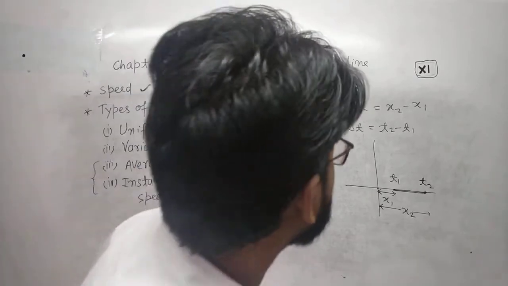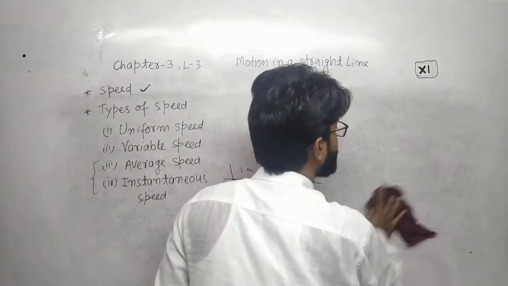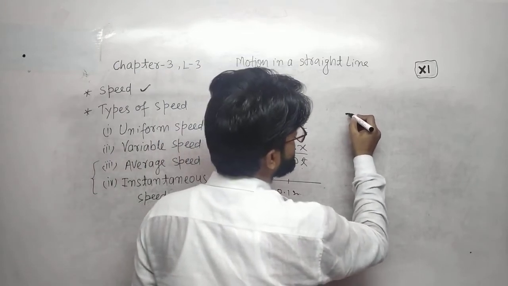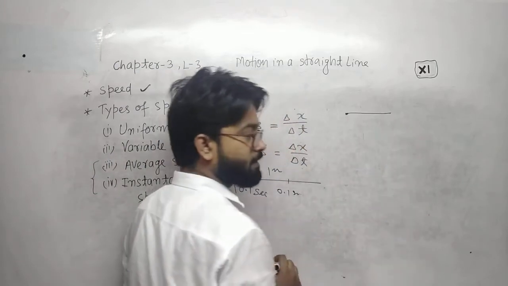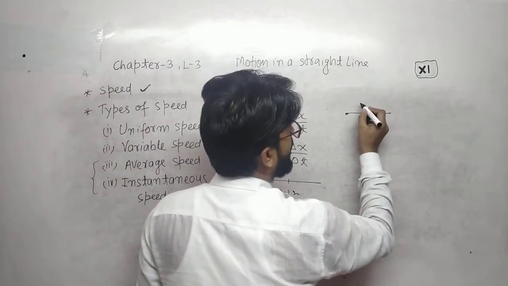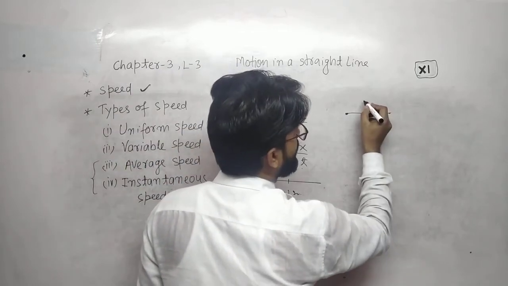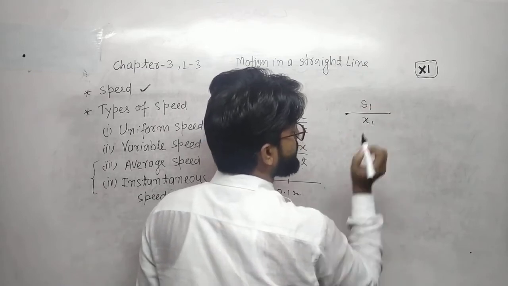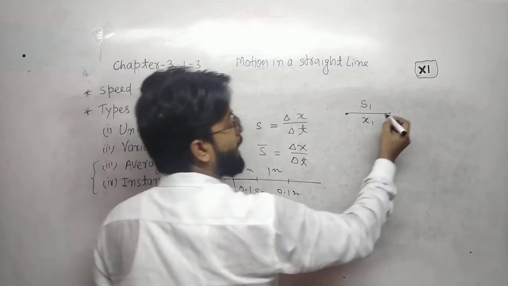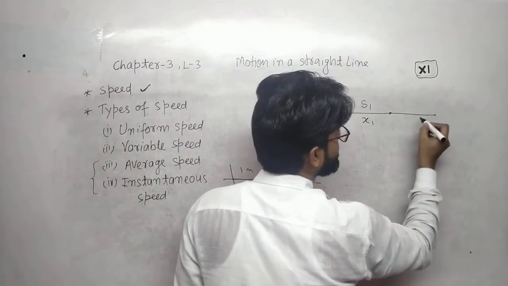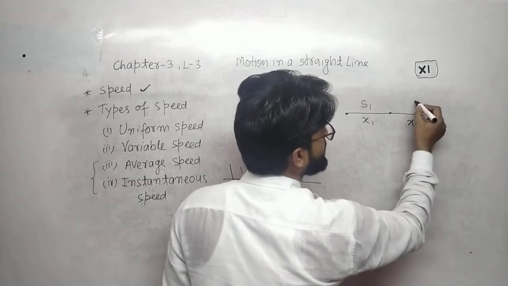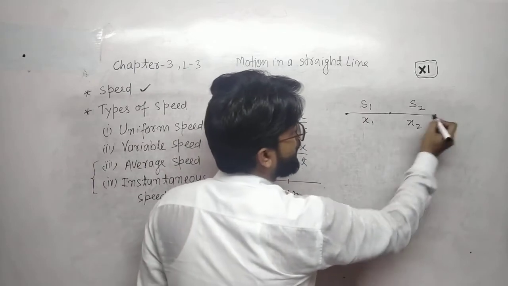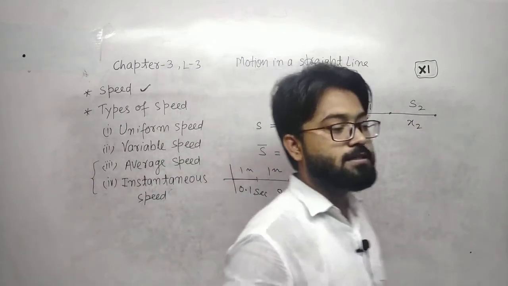Okay, now let us discuss this in detail. If the object covers some distance with a speed, let us suppose s1, and the distance is, let us suppose, x1, and another part, x2, is covered with speed s2. This means the object is covering its total journey in two parts.